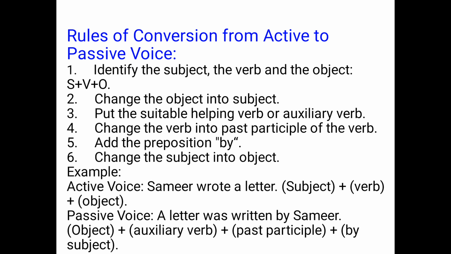As you can see in the example, active voice: Samir wrote a letter. Now in this, what is the subject? Samir. What is the verb? Wrote. And what is the object? A letter. So the object becomes subject, then the verb changes according to the tense, and the subject becomes object. So in passive voice it will become: a letter was written by Samir. So object plus auxiliary verb plus third form of the verb and then by plus subject.